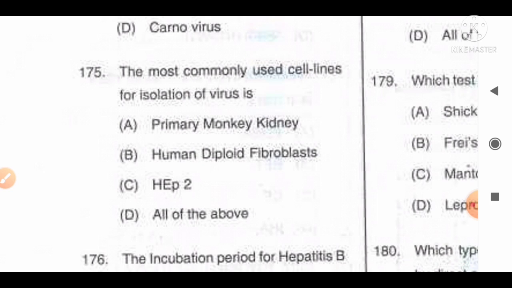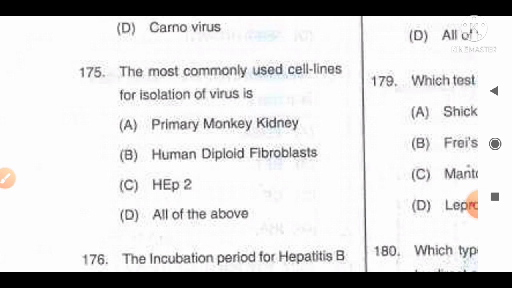The most commonly used cell lines for isolation of virus are: option A, primary monkey kidney; B, human diploid fibroblast; C, HEP2; D, all of the above. The information available regarding this question is that the most commonly used cell lines for isolation of virus are primary monkey kidney, human diploid fibroblast, MRC5, A549, and HEP2.